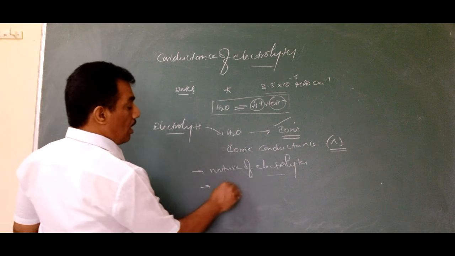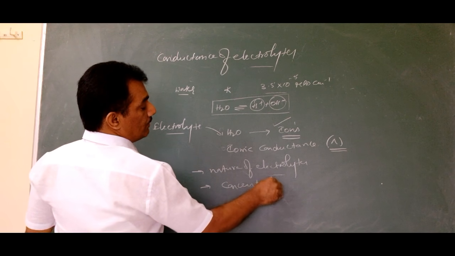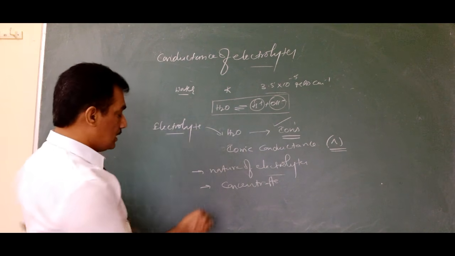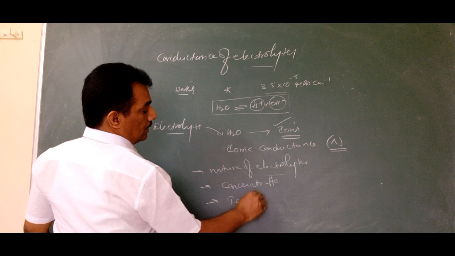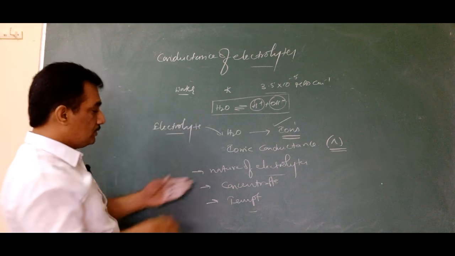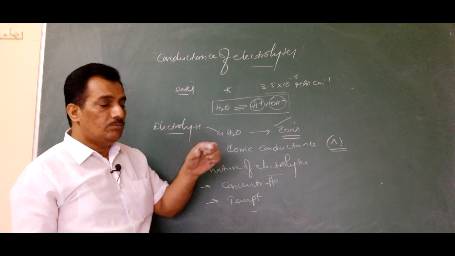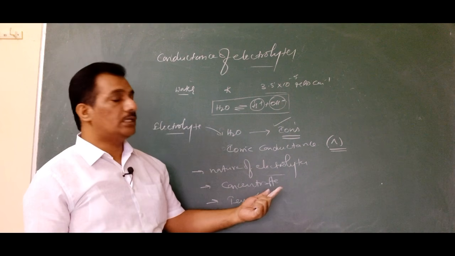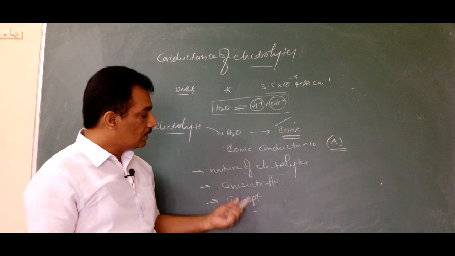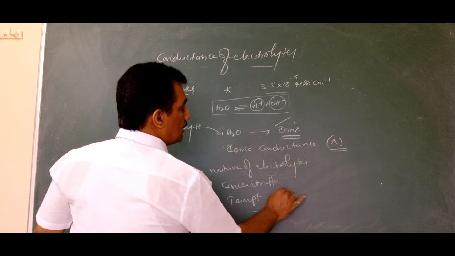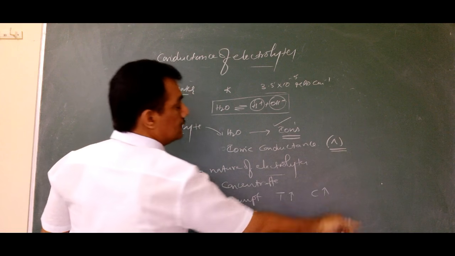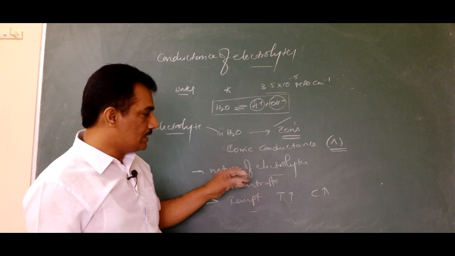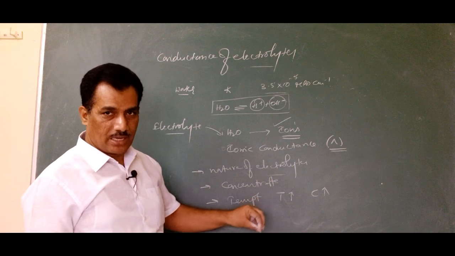The next one is concentration of the electrolyte. This concentration of electrolyte also influences what we are going to measure now. And the third one is temperature. In case of electronic conductors, as we discussed, with increasing temperature there is a slight decrease in conductance. Unlike that, in case of electrolytic conductors, with increasing temperature there is automatically an increase in conductance.